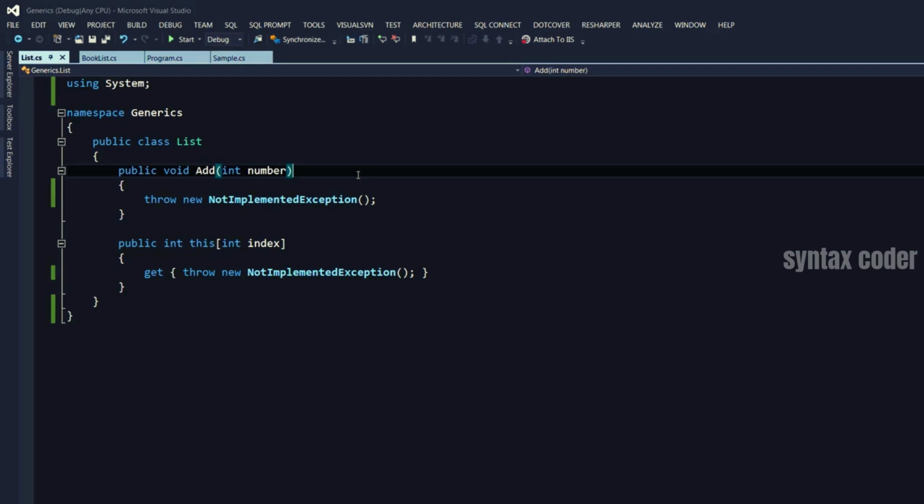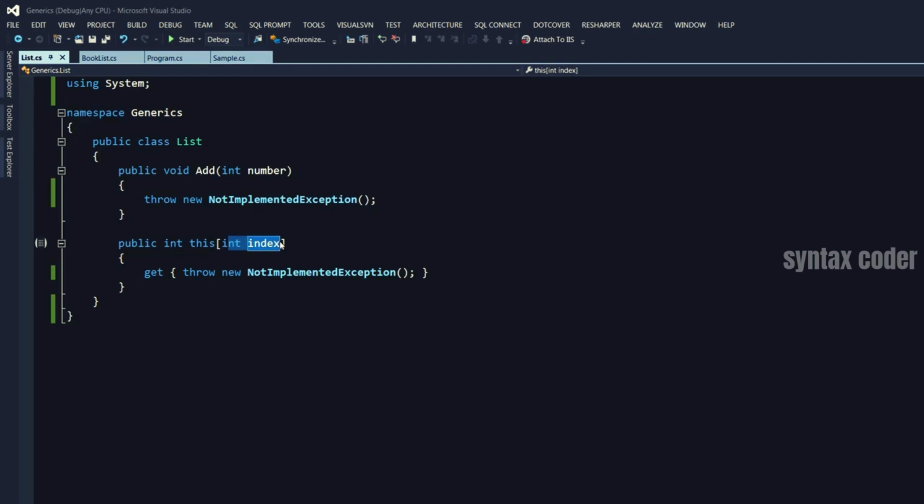This is a simple and basic implementation of a list. We could have a method called add to add a number to the list, and an indexer that returns the number at the given index. Now, of course, there are more methods like remove and find, and I'm just leaving that for simplicity here because the intention is to talk about generics and not data structures.